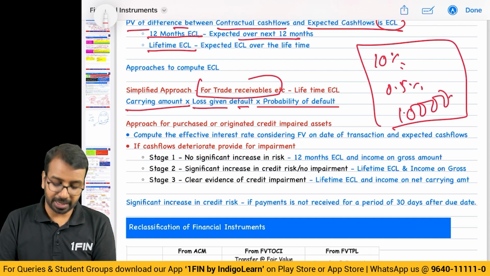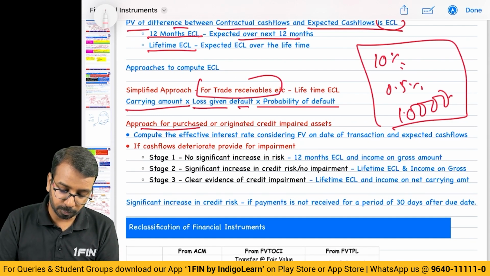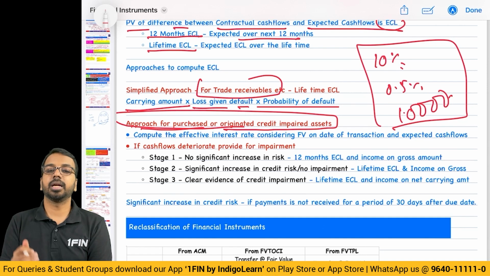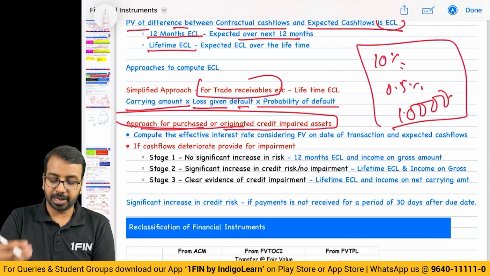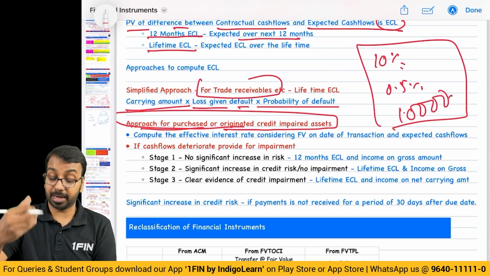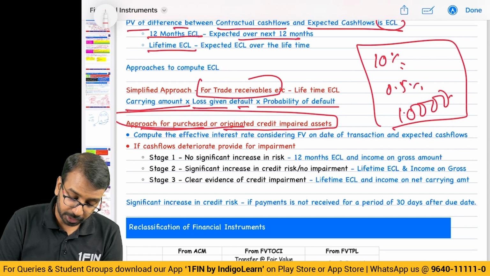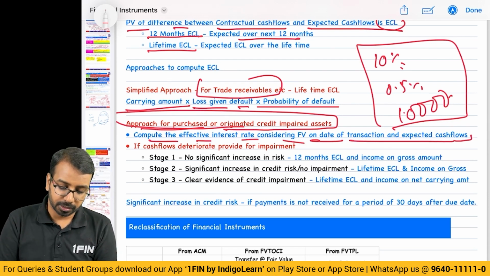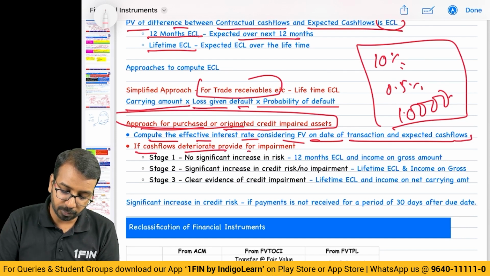Whereas if you look at the purchased or originated credit impaired asset, if you have purchased any credit impaired asset or the credit impaired asset were impaired at origination, then you will compute the effective interest rate considering the fair value on the date of transaction and expected cash flow. Subsequently, if cash flow deteriorated, we will provide for impairment.